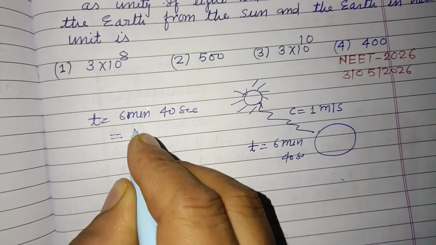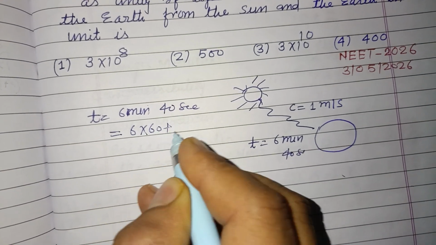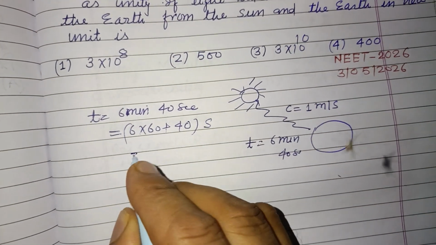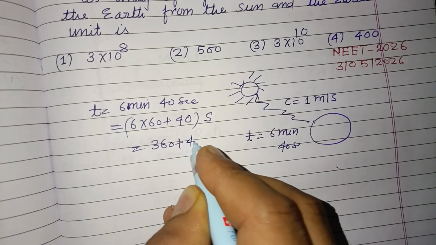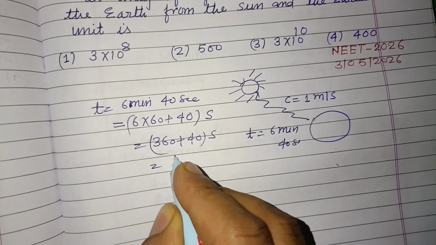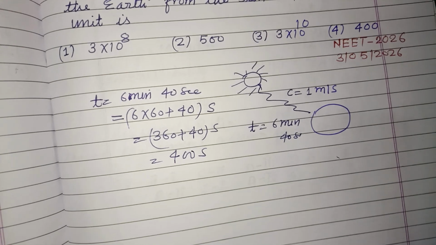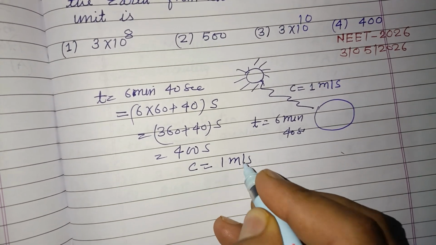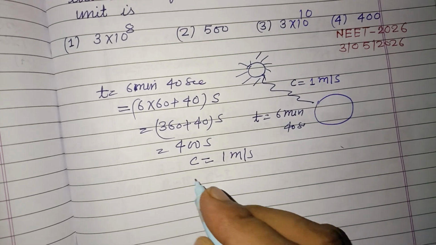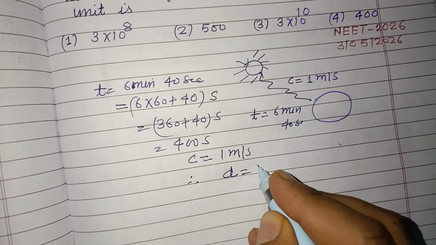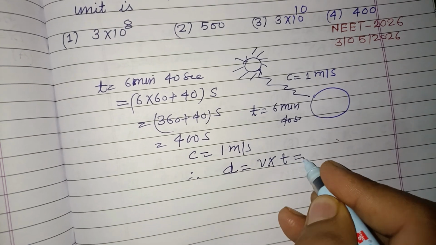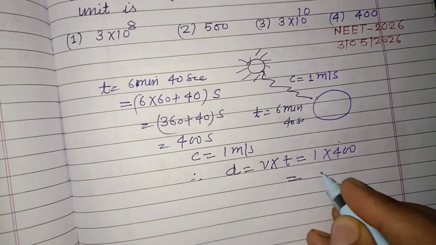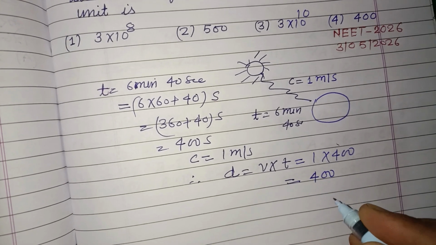We change it into seconds, so 6 into 60 plus 40, that is 360 plus 40 in seconds, that is 400 seconds. Now speed c is 1 meter per second. Therefore, distance equals velocity into time, 1 into 400, that is 400.